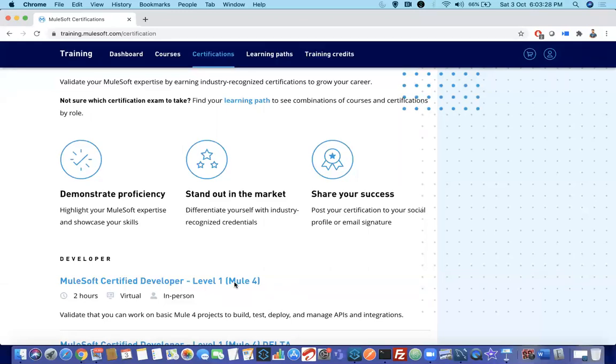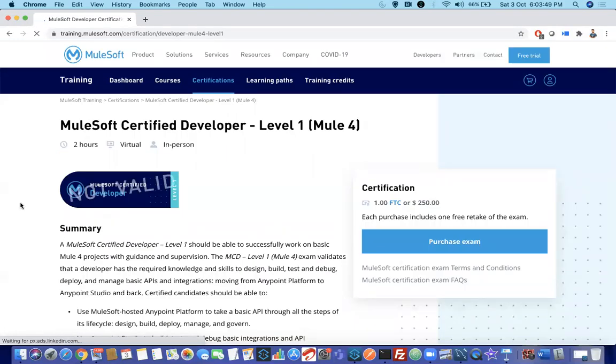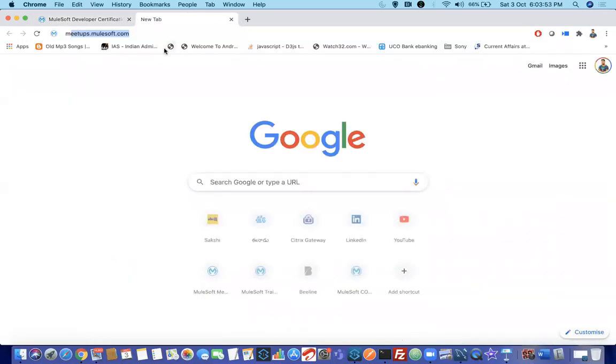Another question which we get is, Shravan, do we get free vouchers? There are sometimes where they used to give free vouchers, at one point of the month or something like that. But this is a $250 certification. If you need a free voucher, what you need to do is, the MuleSoft community is organizing MuleSoft meetups.